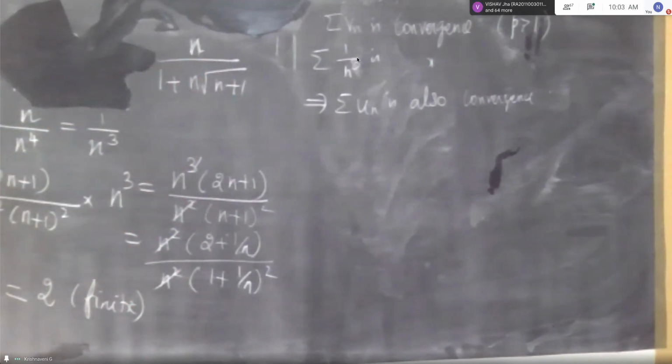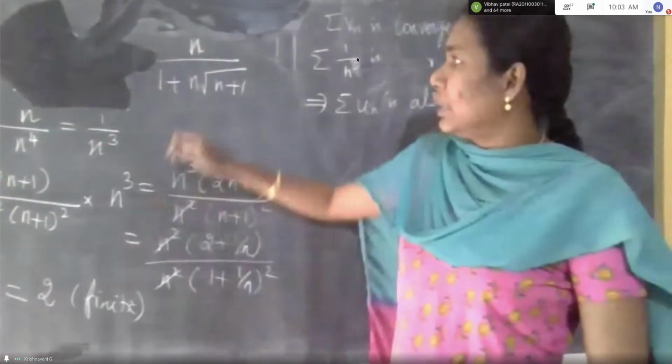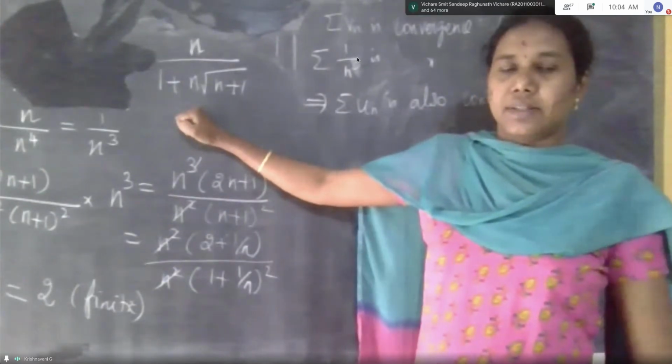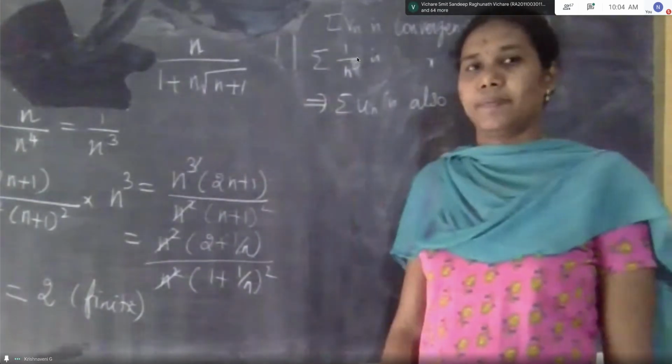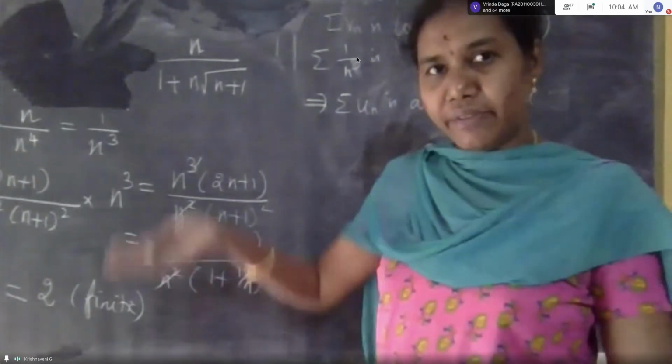Ma'am, your voice is not clear. This is un and we have to test the convergence of this series. Directly he has given the nth term.